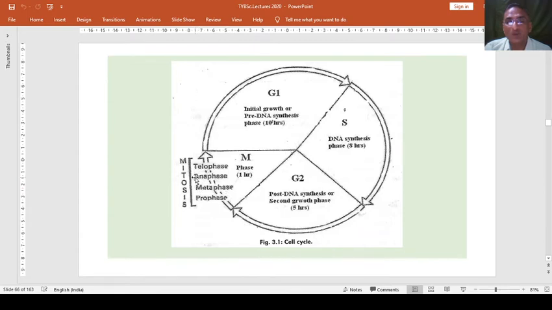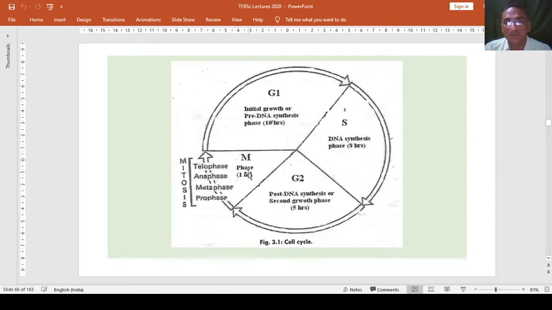Then they start to stretch to both ends in anaphase by forming a spindle, and in telophase the pinching between these cells, which is a clear demarcating line, shows that the division of the cell has actually started, and 2 cells are separated in telophase. In this way this cycle is completed, and 2 daughter cells are formed from 1 cell. So in this way the cell cycle completes, and 1 cell is divided into 2 cells.